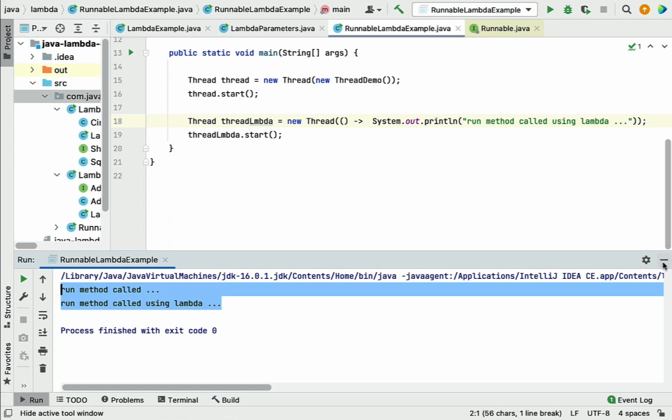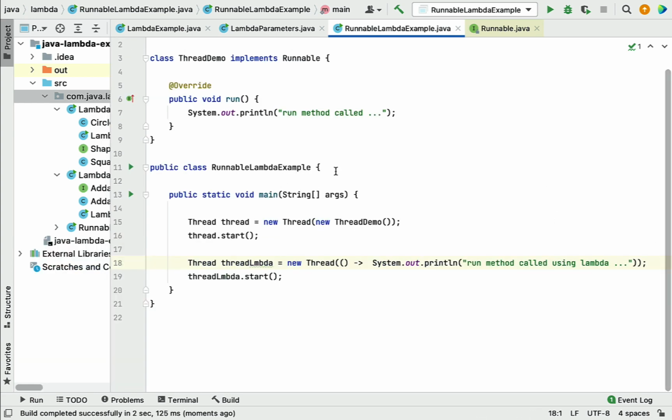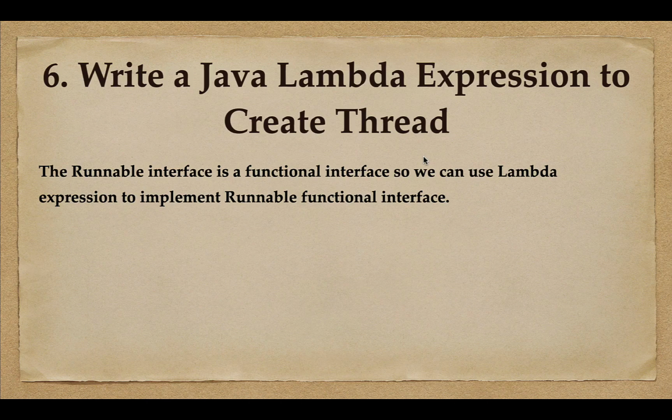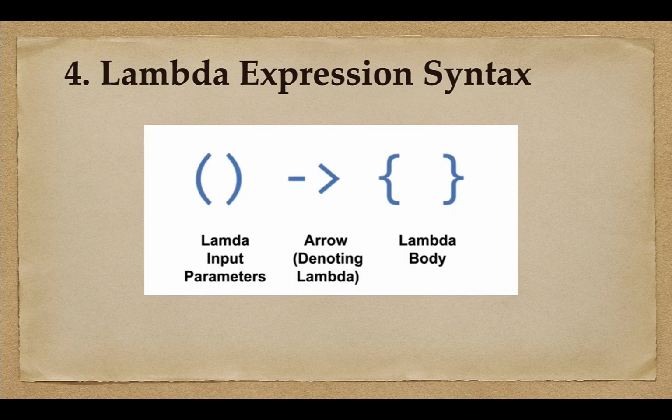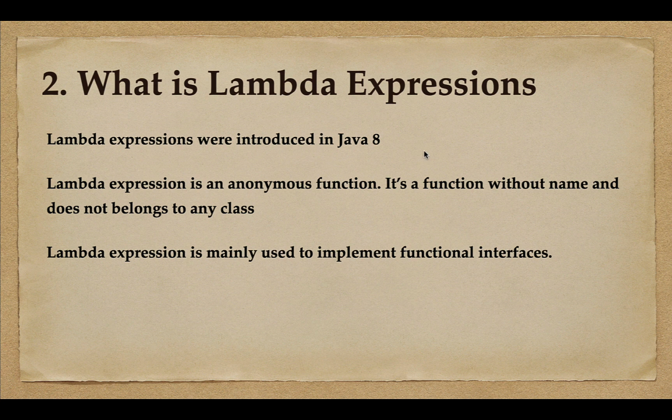So this is how we use a lambda expression to implement a Runnable interface, pass that lambda expression to the thread object, and then start the thread. I hope you understood how to use a lambda expression to implement a Runnable interface, how to create a thread, and how to pass a lambda expression. All right guys, these are a few basic interview questions on lambda expression.